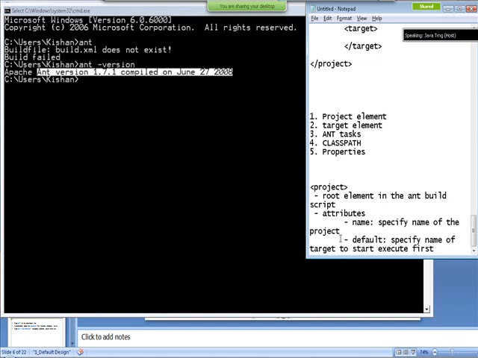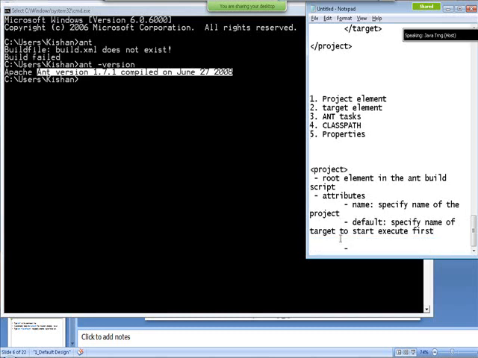So even though your application contains 10 classes, one of those classes contains the main method, meaning the class which contains the main method has to start executing first, and inside that main method you might be using other classes. So the main method is the entry point of the execution, something similar to that. So what is the starting point of execution in Ant? That's called default. Whatever you specify in the default attribute, that target will get executed first. I will show you more details going forward, don't worry.